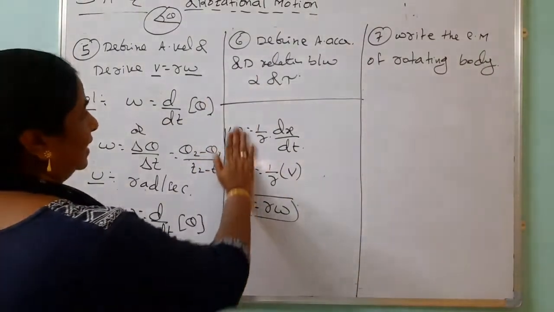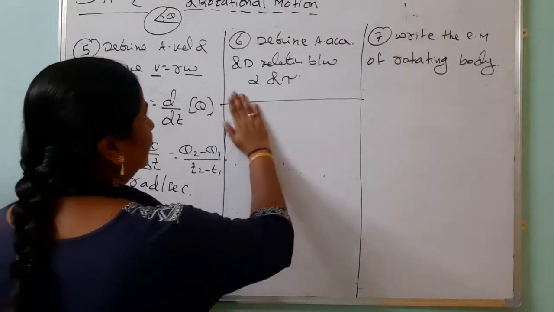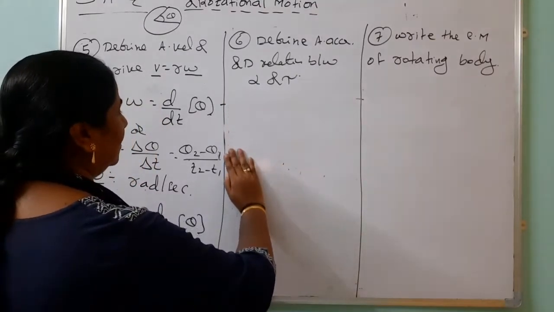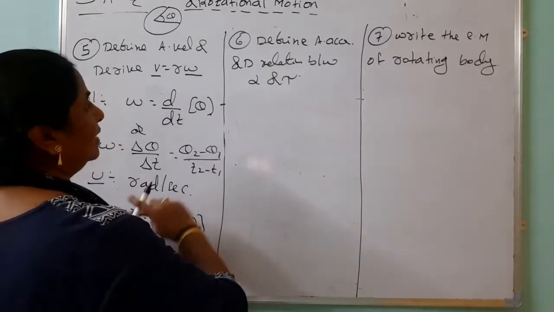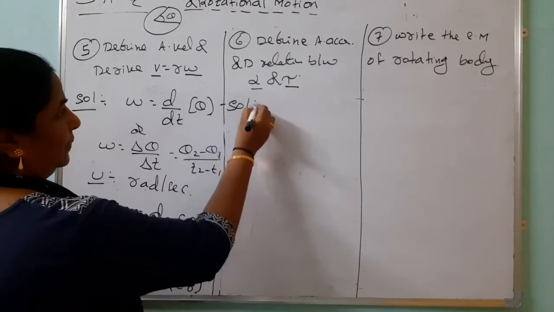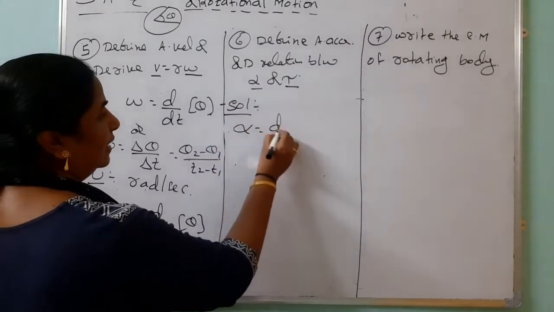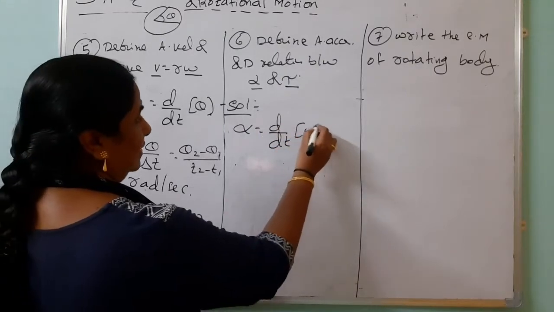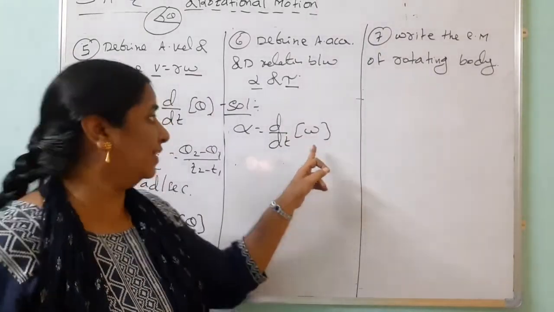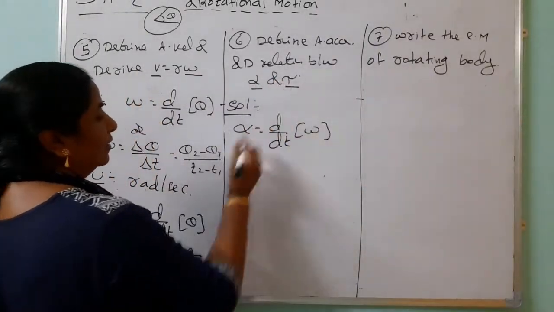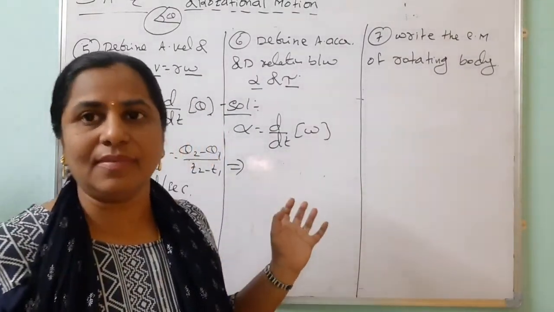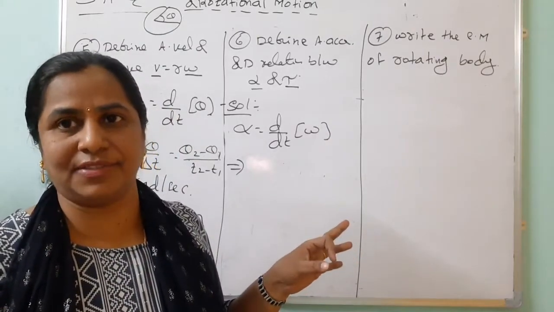Now our next question is, what is that? Same, define angular acceleration. But we should give the relation between tau and alpha. Tau is the torque and alpha is the angular acceleration. Look, alpha equals the rate of change of angular velocity. Just now you know what angular velocity is. Differentiation of angular velocity gives the angular acceleration. Then from Newton's second law, force equals, what is the formula? Rate of change of momentum. Force is the rate of change of momentum.